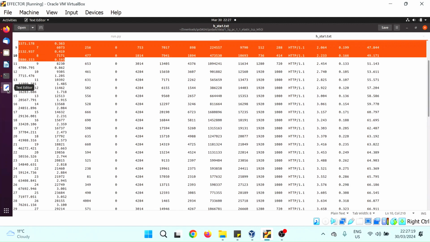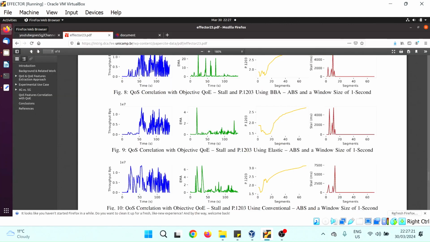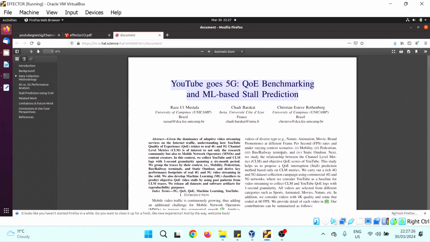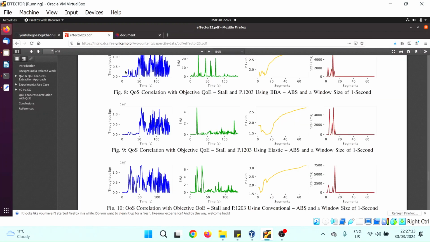So this framework is about taking a realistic use case from here, running it in EFFECTOR, and then drawing a relationship between the quality of service KPIs and the quality of experience KPIs. This is also a reproducible framework.